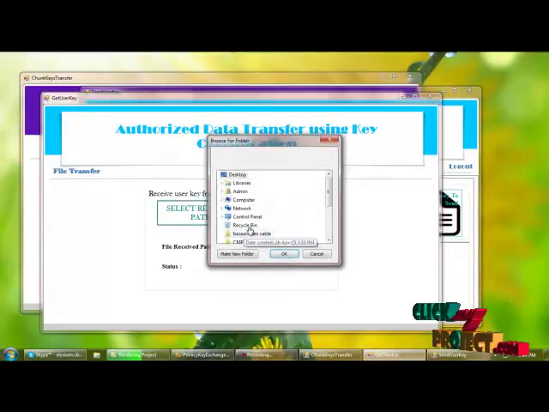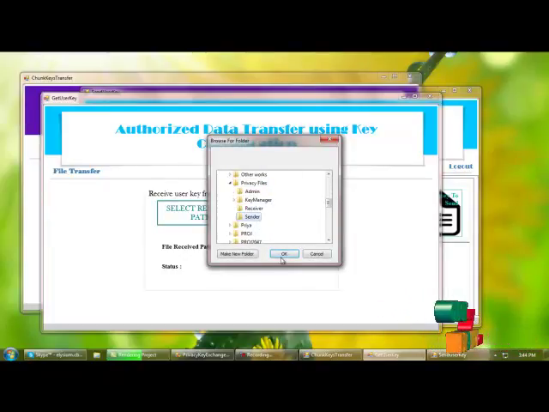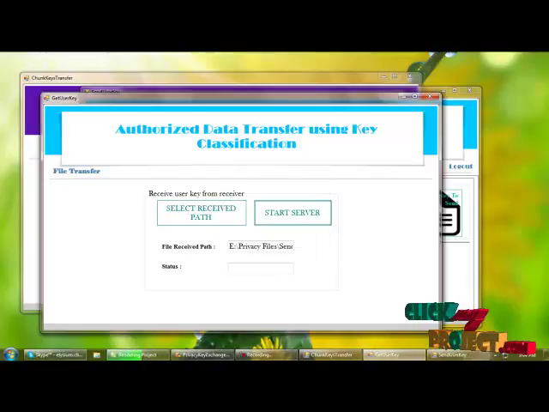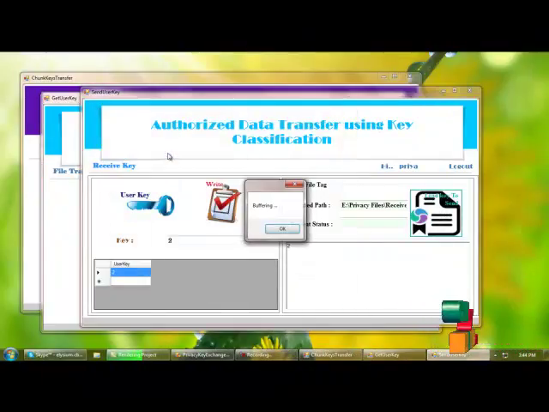For that we need to select the receive path as sender, for sending the user key from the receiver. So I am starting the server. Here I am loading the user key to send to the sender from the receiver.